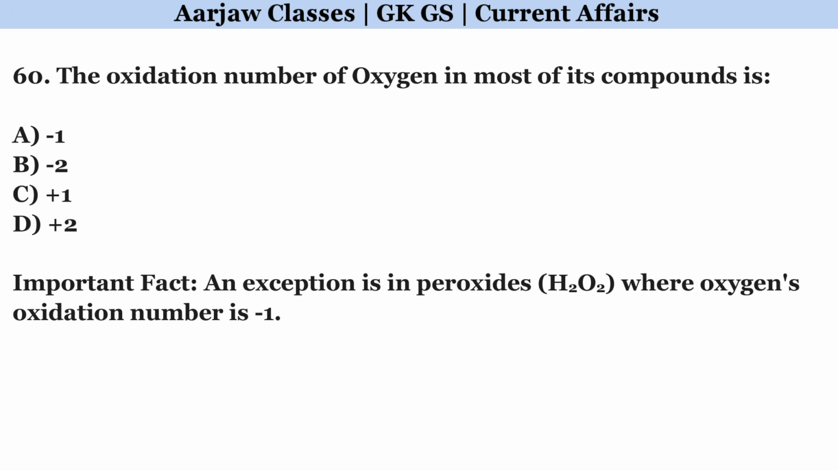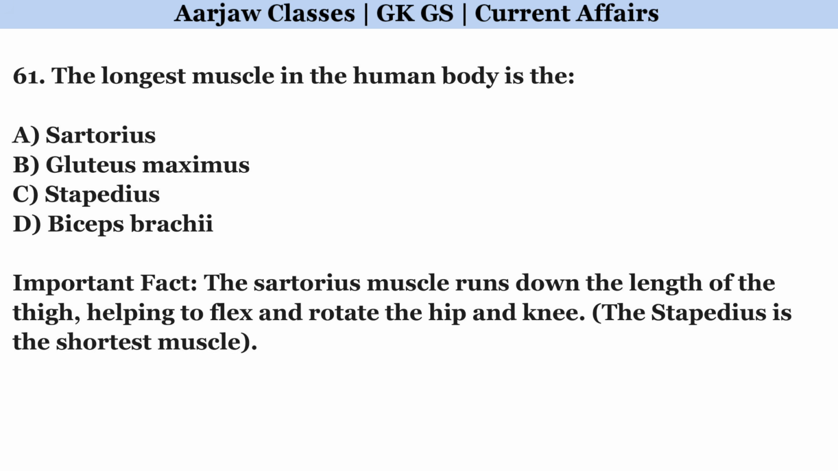The oxidation number of oxygen in most of its compounds is. Correct option is B. -2. The longest muscle in the human body is the. Correct option is A. Sartorius.